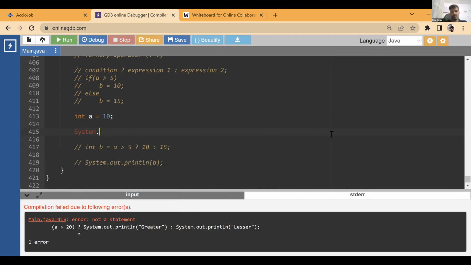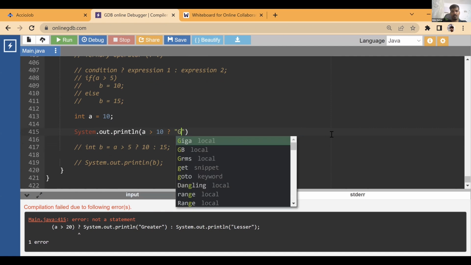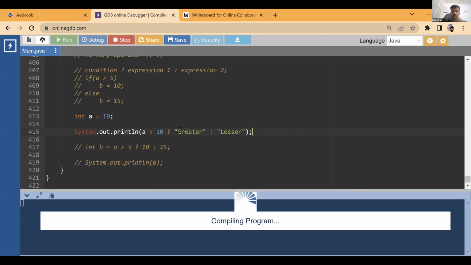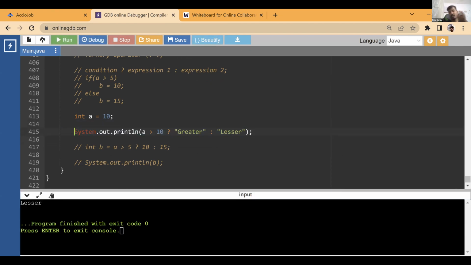Let's see. It's in this System.out.println. a greater than 10 question mark, colon. Yes. Now it is working, right? So say the first expression is true, then it is going to give this value. We might put it into some variable, we might print it, right?